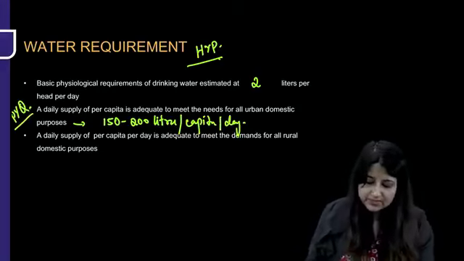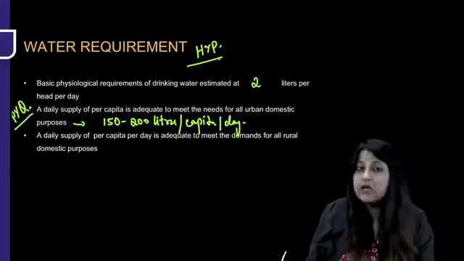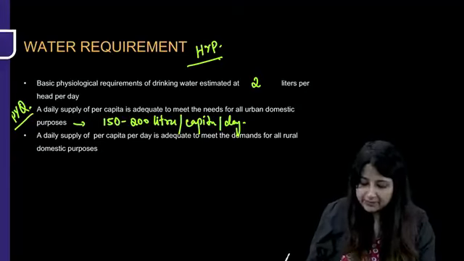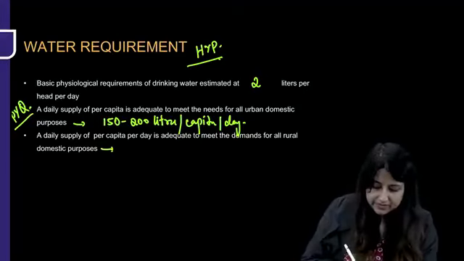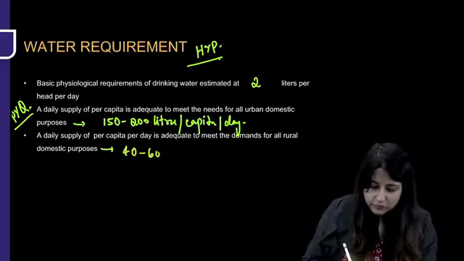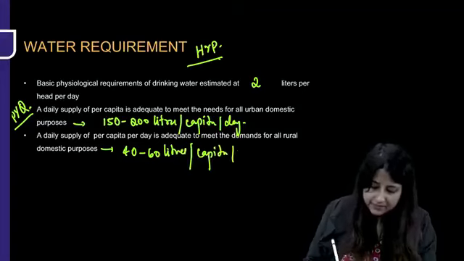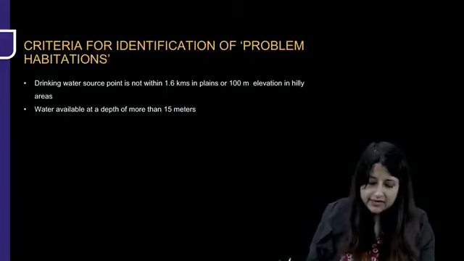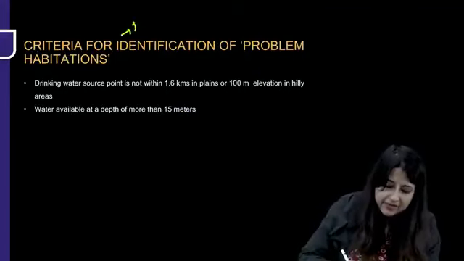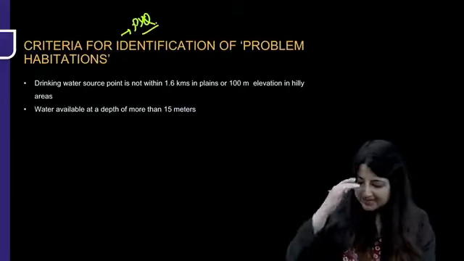Similarly, for rural domestic purposes, how much water per capita per day is adequate to meet the demands for all rural domestic purposes? That is 40 to 60 liters per capita per day. Next, this is again a PYQ. The first few lines are just highlight points.